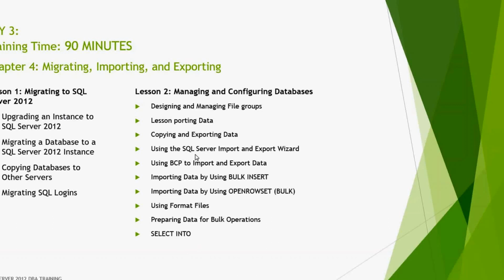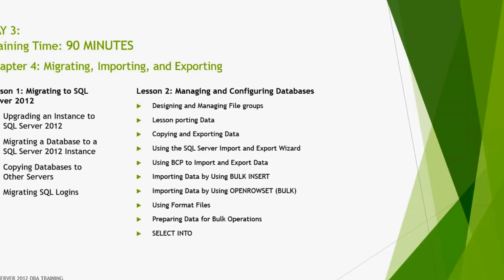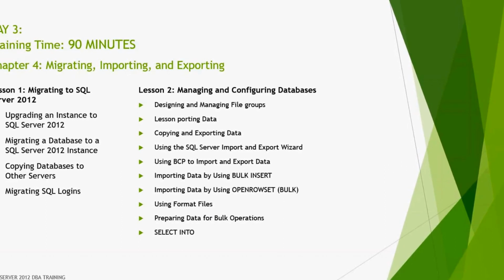There are 4 or 5 types: BCP, bulk insert, SSIS, and OPENROWSET. We will see what exactly will speed up your activity, because only the DBA team knows about data transfer more clearly, and they are responsible if the development team is not able to transfer the data in time.